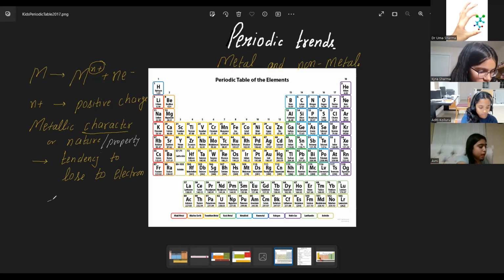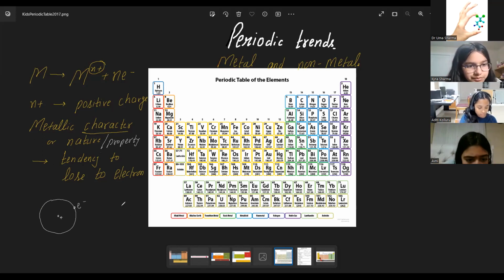Now the question is for you. There is a very big atom, and this is the outermost shell. The electron is here and the nucleus is here, positive. There is a small atom, and the electron is here and the nucleus is here. Which atom has more tendency to lose an electron?